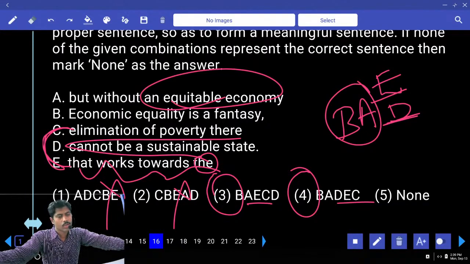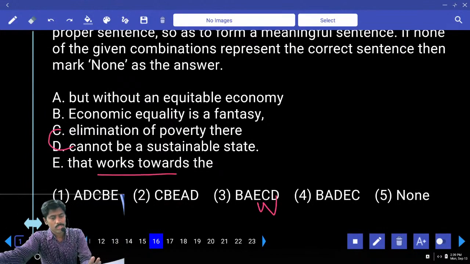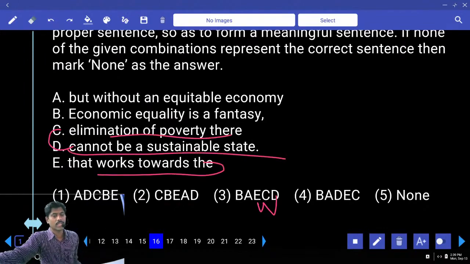An equitable economy cannot be a sustainable state, or an equitable economy that works. Economy works or economy sustainable state. Let's check the last combination. Here if you observe ECD, can I keep CD? That works towards the elimination of poverty, there cannot be a sustainable state. There cannot be a sustainable state, yes, no?